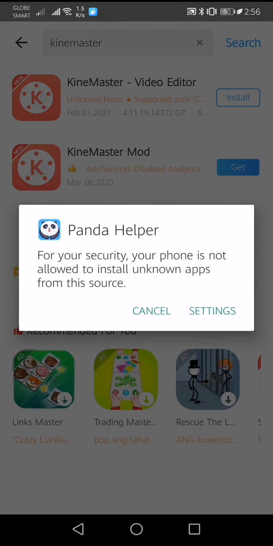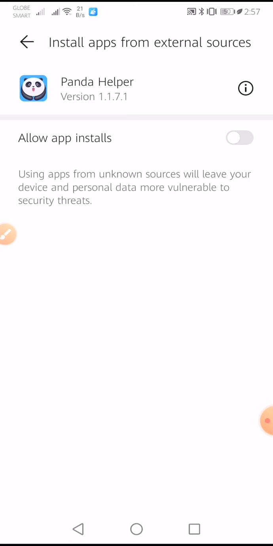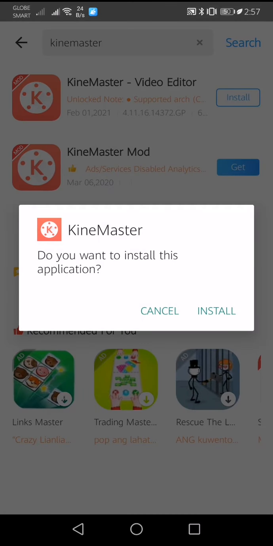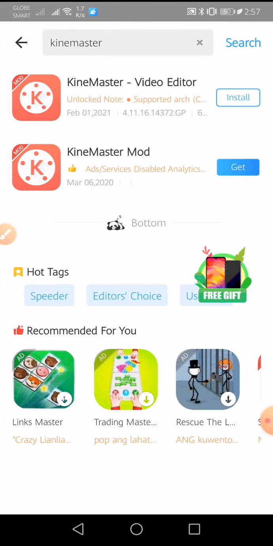Okay, there guys, it's already downloaded. Panda Helper says, for your security, your phone is not allowed to install unknown apps from this source. Well, if this appears on your phone, just click settings, then toggle this one. Allow app installs. Just toggle this one. Okay, then it will continue. So, then install.